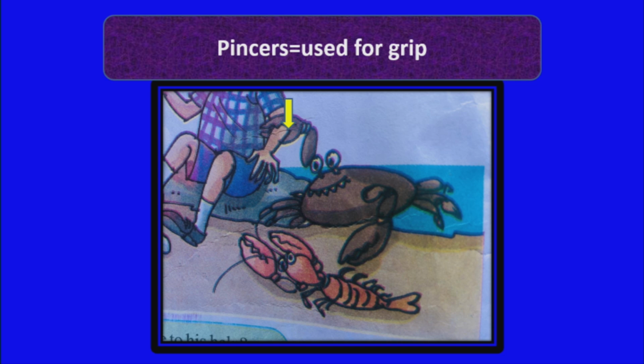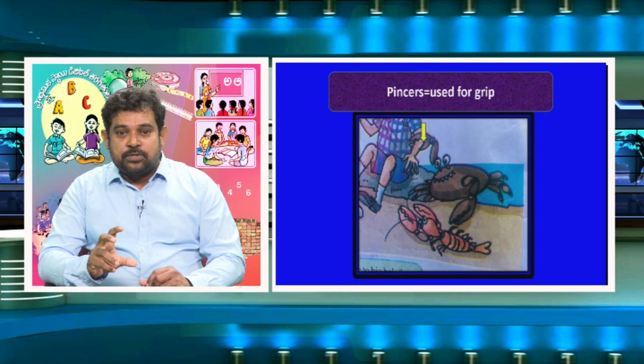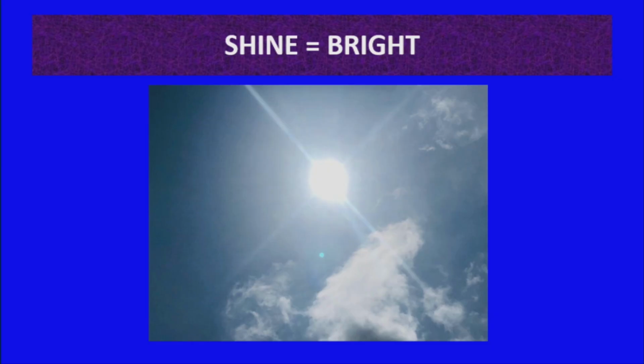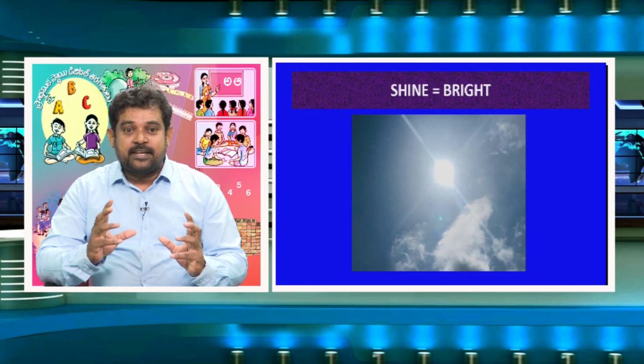You have come across in the reading text. Pincers. So, pincers used for grip. Shine, bright. See, sun shone bright on that day when they were going for picnic. So, sun shining. See the picture, sun shining. Shine means bright.